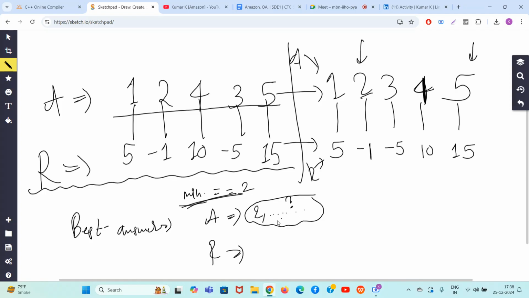Other elements we don't know, but 2 will come for sure. And here, the partner of 2, like the bonding of 2 is with minus 1. Minus 1 will come sure. About others we don't know. So 2 will come sure, and here minus 1 will come sure. Okay.